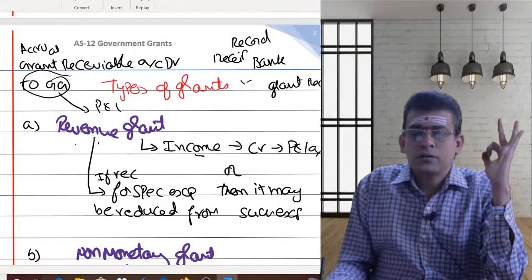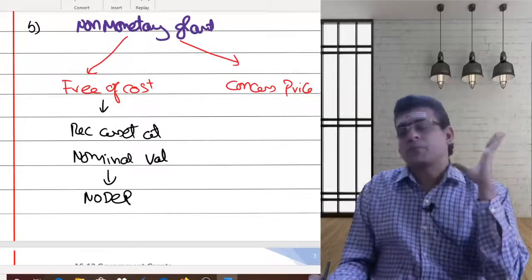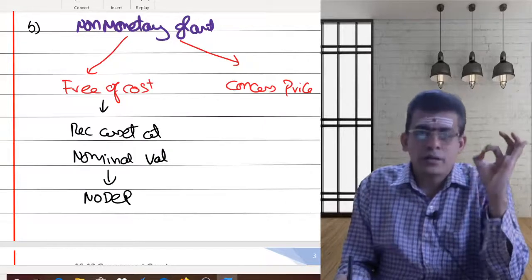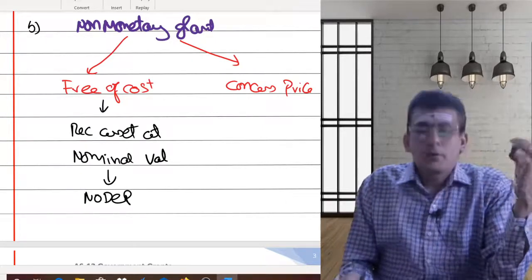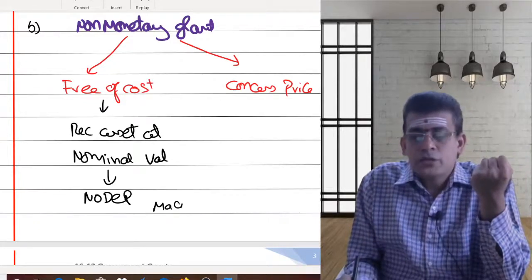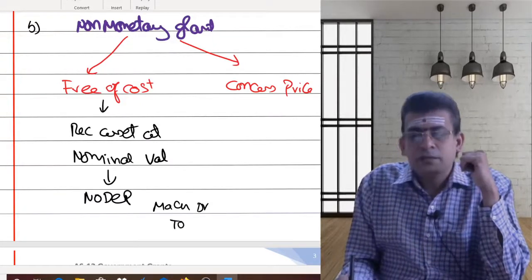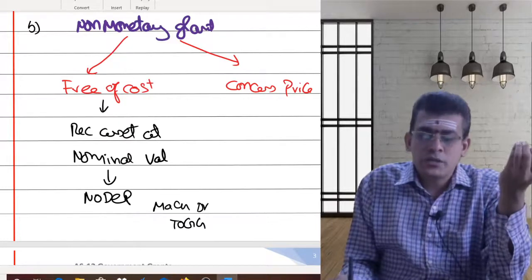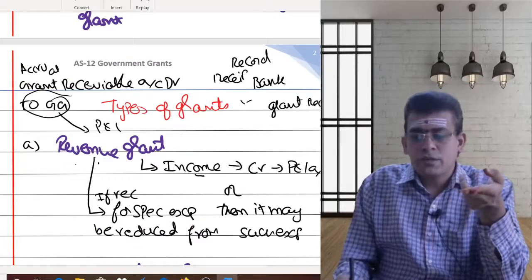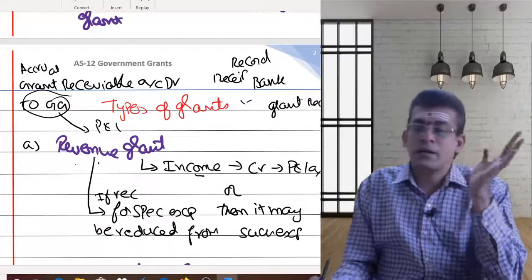Now let us try to understand the case of a non-monetary grant. You are not taking any sort of depreciation, but you are recording the asset at some nominal cost. As I am getting some sort of asset, I need to debit my machinery account, or whatever account it is. How am I getting this? In the form of a government grant. So machine account to government grant. Here I won't be getting any cash. With a revenue grant you are receiving cash, and that's the reason you debit the bank account and credit the grant receivable account.